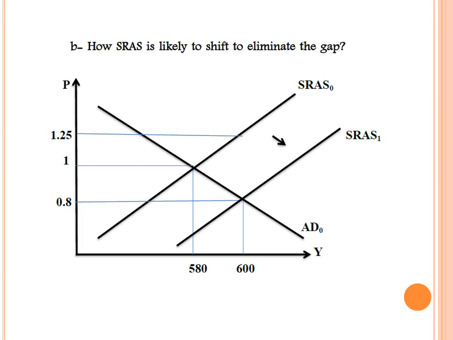Second, how SRAS is likely to shift in order to eliminate the gap. First of all, I have here a recessionary gap. Recessionary gap means the actual level of national income, or the actual level of output, is lower than the potential level of output, which means that the demand for labor would be low and wages would be low. In this case, when wages decrease, SRAS would shift rightward in order to eliminate the gap. So the gap would be eliminated in the long run by shifting SRAS rightward.